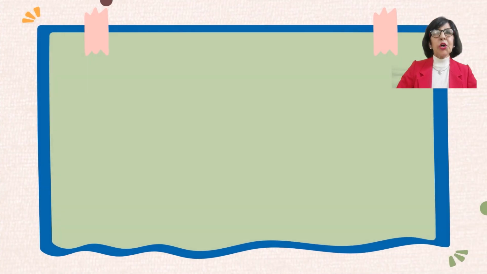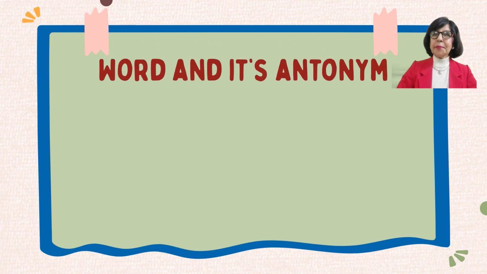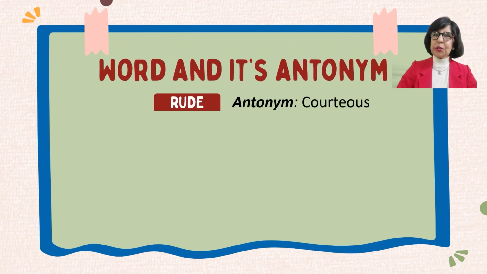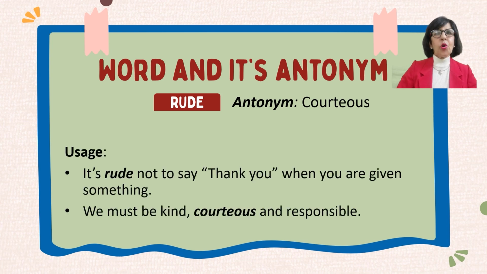The next word is rude, and its antonym is courteous. Rude suggests the absence of cordiality and manners, whereas courteous is dignified politeness. For example, it's rude not to say thank you when you are given something. We should be kind and courteous and responsible.